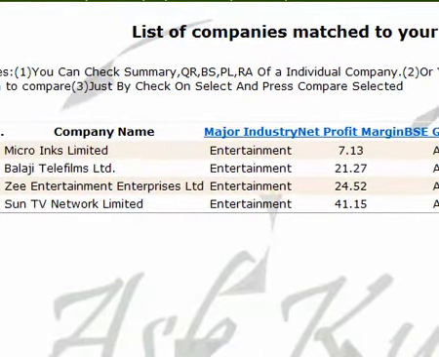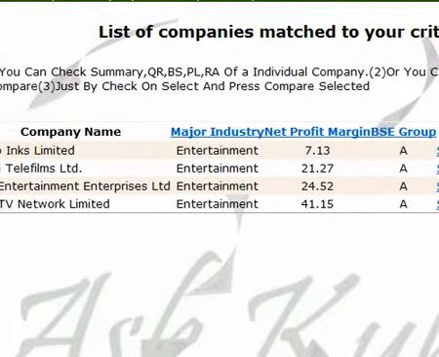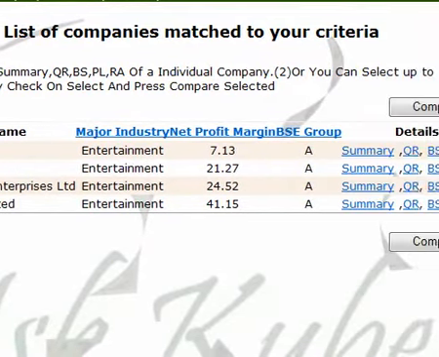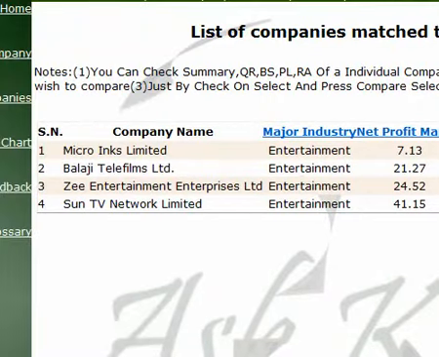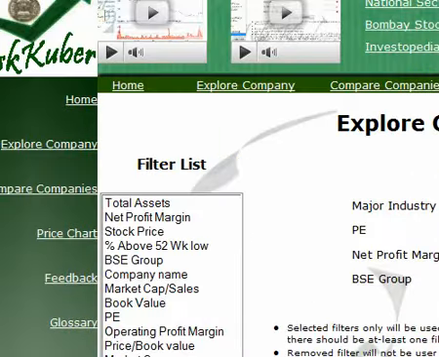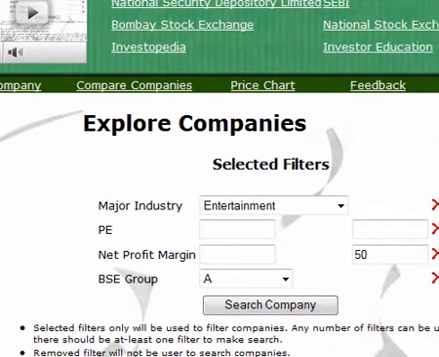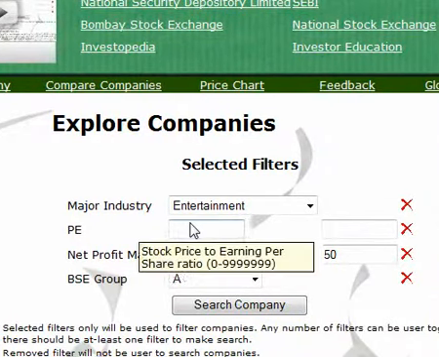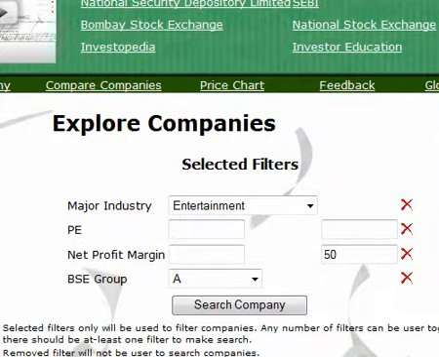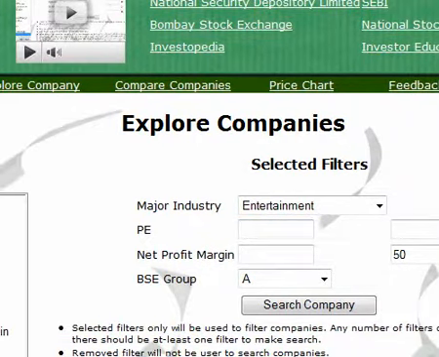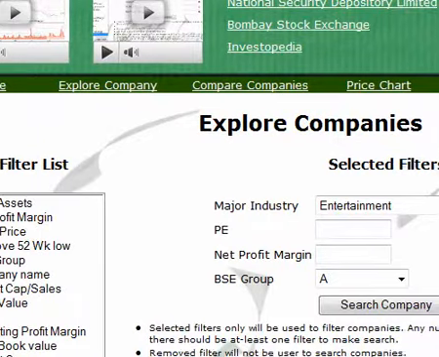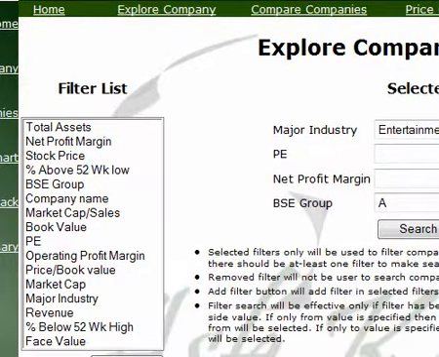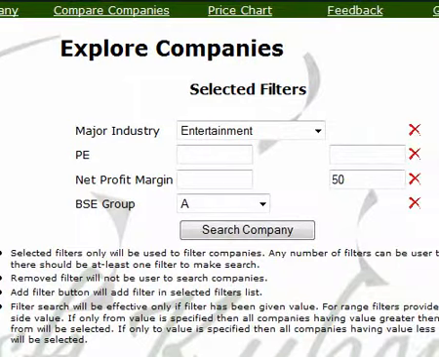Now let's go to the explore company page again to know how this works. So we click on the explore company link again. You will see the values which you entered are already there. So now we saw that you can have any combination of filters. There is no restriction. You can use industry with group, you can use industry with any of the filters shown on the list. Any combination you can think, you can create any creative combination based on your trading strategy. You can remove a filter, like I'm going to remove the entertainment industry filter now. So now I see there are only 3 filters left.